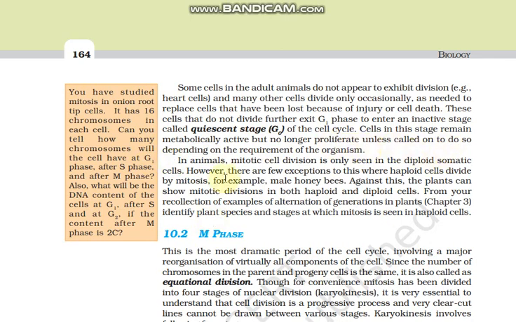In animal cells, mitotic cell division is only seen in diploid somatic cells. However, there are a few exceptions to this where a haploid cell divides by mitosis, for example, the male honeybee. These are haploid cells but divide by mitosis. Again, plant cells show mitotic division in both haploid as well as diploid conditions. From your recollection, we will be seeing that.